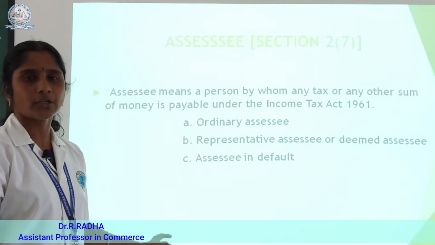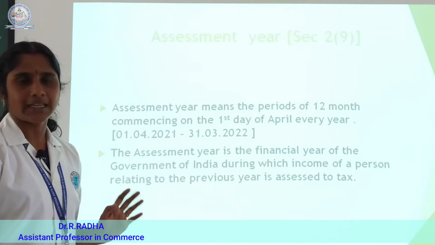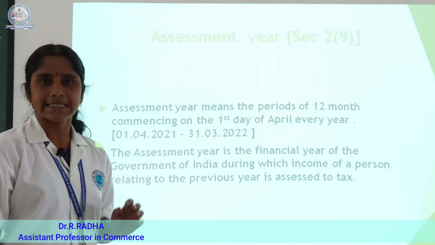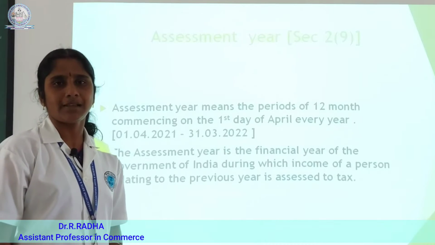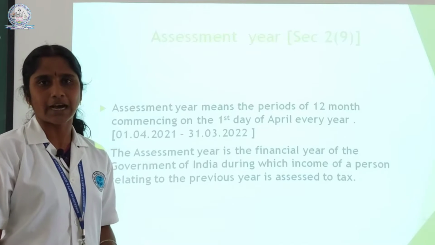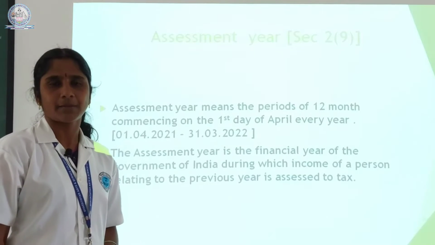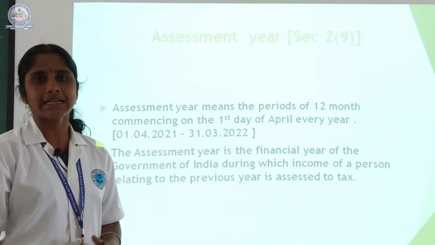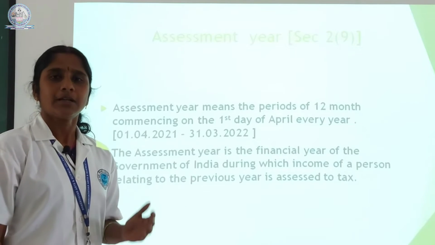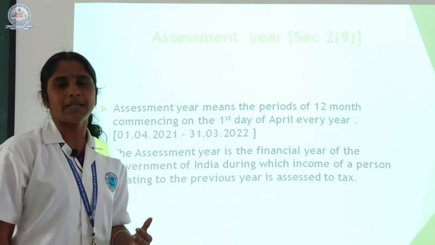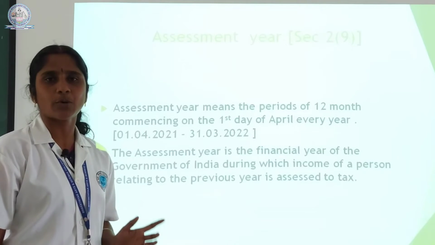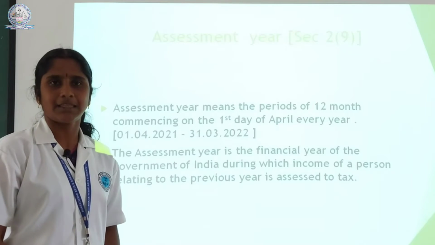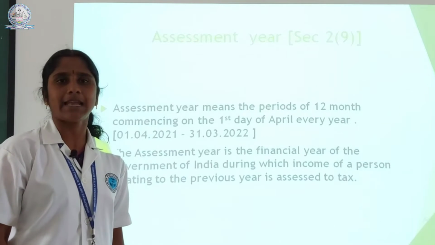Next, we are going to discuss what is assessment year and previous year. Already we said assessment year is nothing but the tax calculating year. Every current financial year of the government is called assessment year. Normally, assessment year always starts on 1st April and ends on 31st March. So next we will see the current assessment year. Current assessment year is 1/4/2021 to 31st March 2022. Assessment year is a tax calculating year.